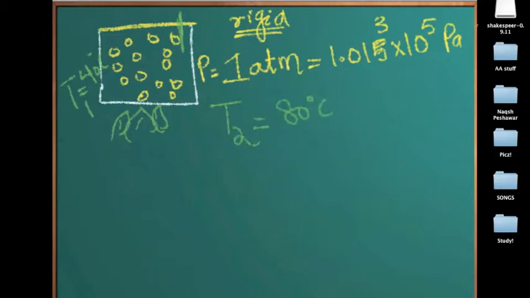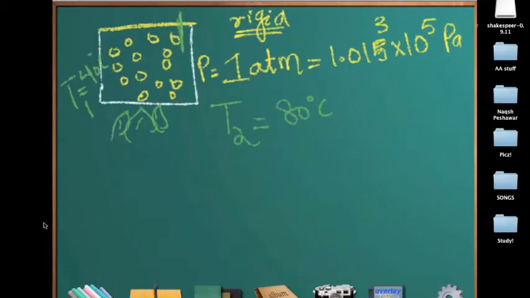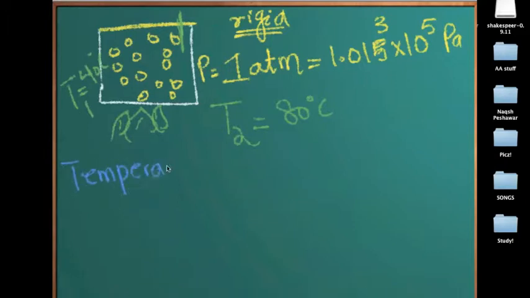So first of all, I'd like to clear some concepts on temperature. What is temperature? Temperature, in its simplest term, is a measure of the kinetic energy of the particles.